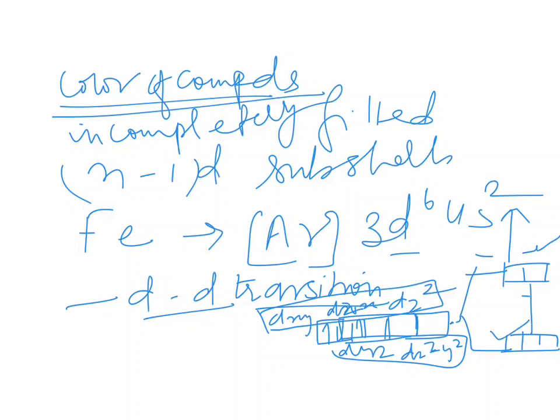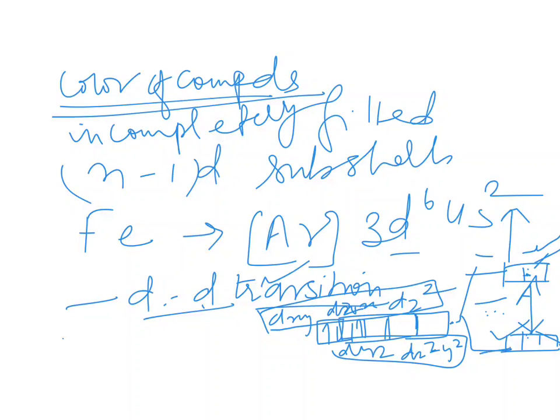So the electrons can go from this to this when they are getting energy. These are also d orbitals, so the transition is from d orbitals to d orbitals. Because of this, it is called DD transition, and electrons can easily transfer from one level to another.